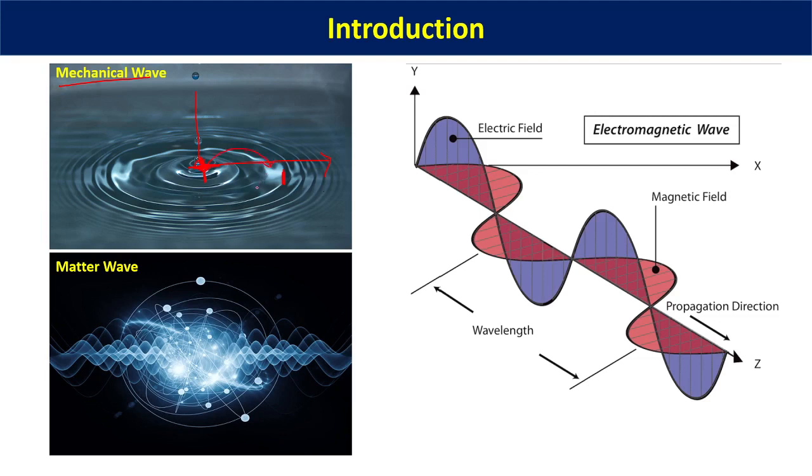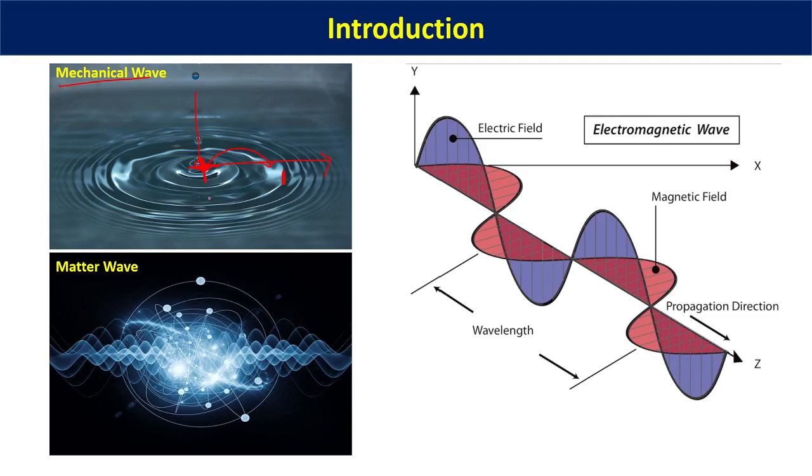That means the particles of the medium will not shift from one point to another. Just the wave energy will go from one part to another part of the medium. All right, this is a very important aspect of the propagation of mechanical wave. The particles of the medium through which the wave is going do not at all get displaced from one location to another location along with the wave.